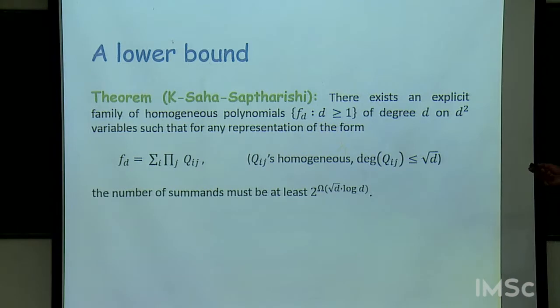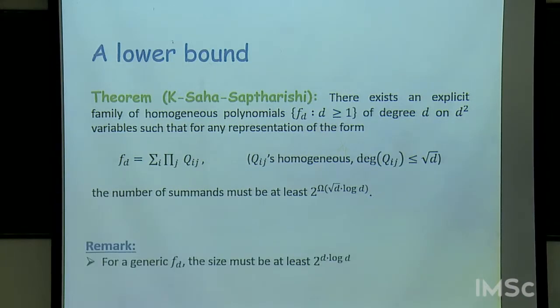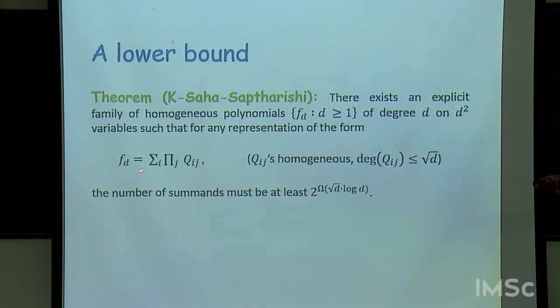So recently, we showed the following, that there is an explicit polynomial of degree d on d square variables such that the following holds. If you write this polynomial as a sum of product of low degree polynomials, low degree here is square root d, and these factors here, the qij's, are homogeneous polynomials.